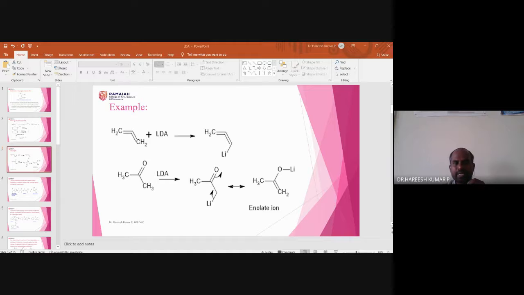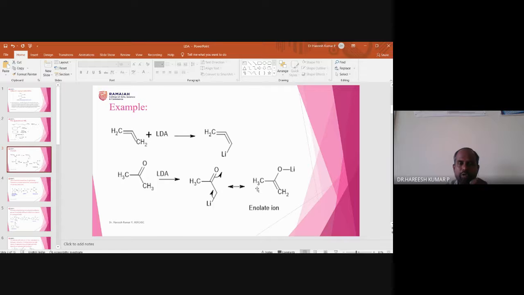It will form an enolate. How is the enolate formed? Look here, this bond pair is coming over here, and this bond pair will take up this lithium. So this is how the enolate is formed. Ene means double bond, and oxygen forms a salt. That is the reason this moiety is called an enolate.